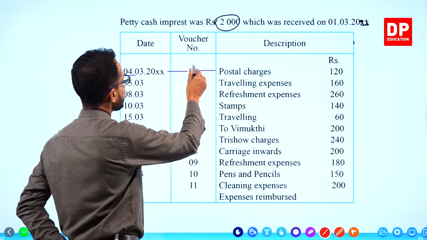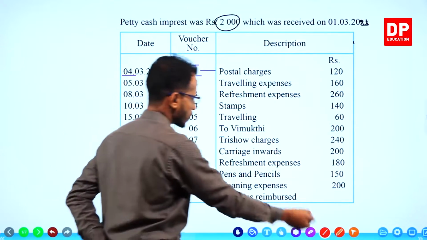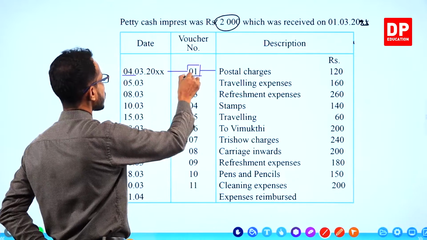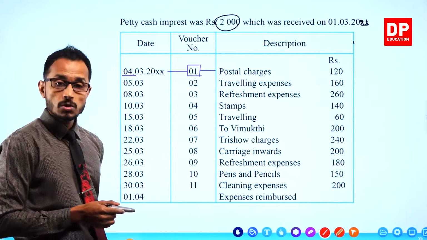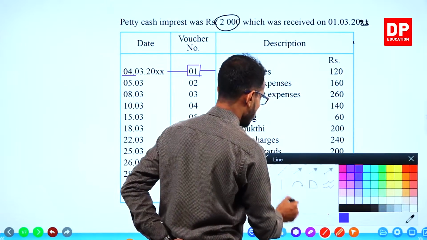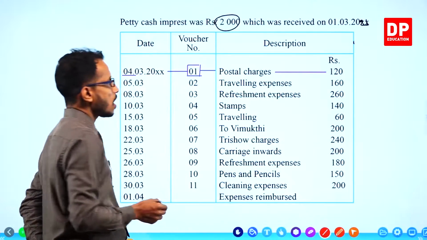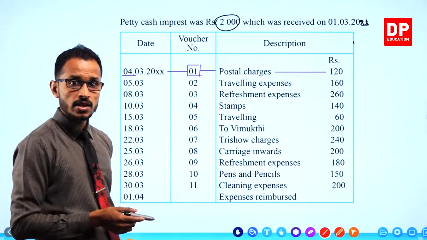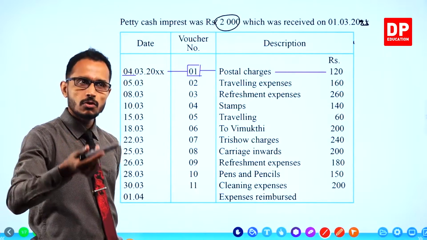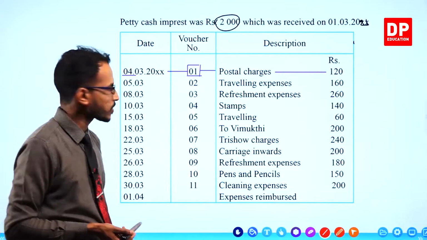See, this is the voucher number. Yeah, for postal charges. And how much has he paid? 120. He has paid 120 for postal charges. Maybe for stamps, maybe for envelopes, maybe for posting letters. He has paid 120, the petty cashier.